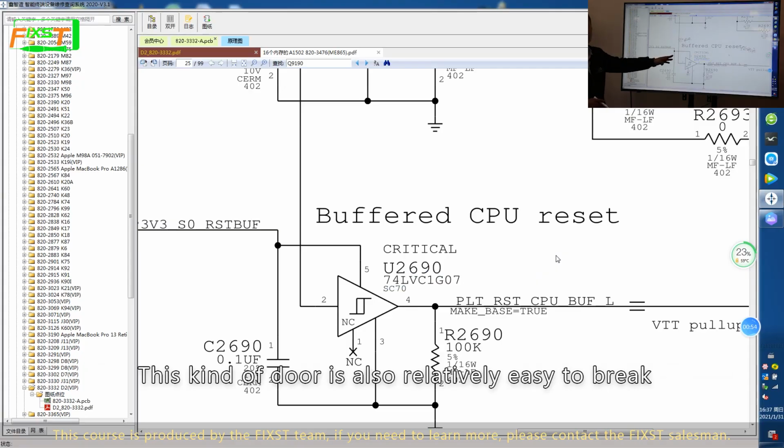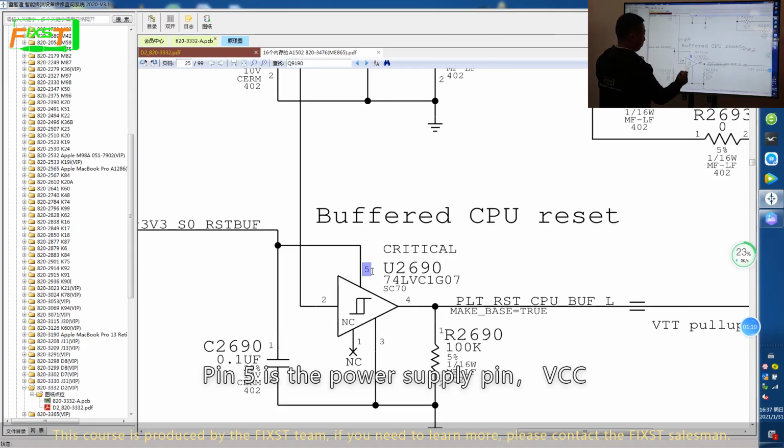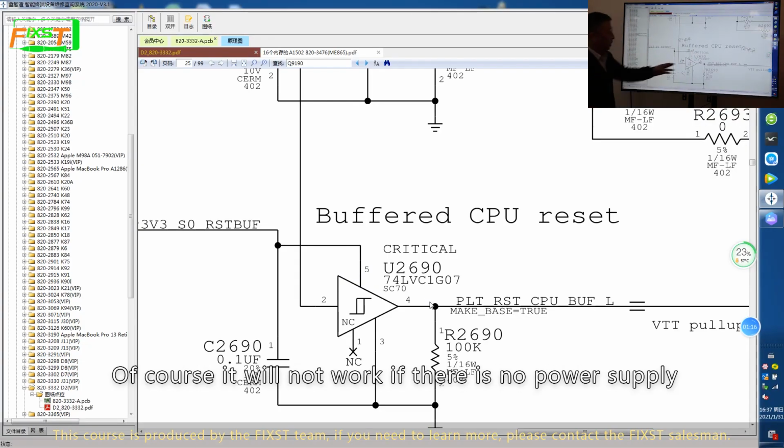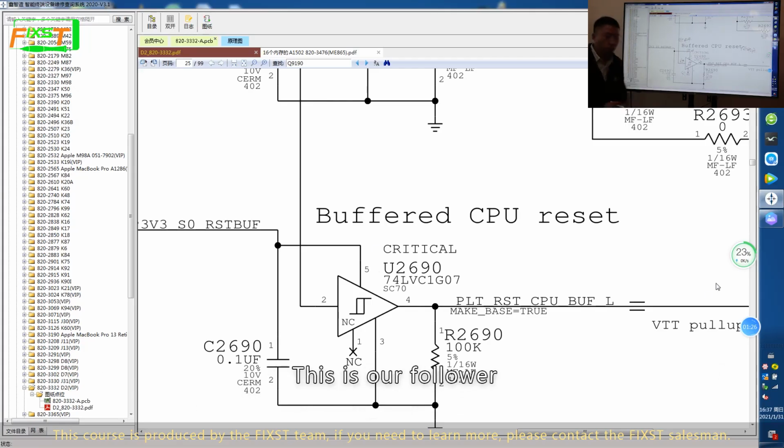This kind of gate is also relatively easy to break. NC is used for empty pins. This follower has 5 pins. The first pin is an empty pin. The second pin is the input. The fourth pin is the output. Pin 5 is the power supply pin, VCC. Of course, if there is no power supply, we will not worry. If the power supply is normal and the output is not normal, it means that the gate circuit is broken. This is our follower.